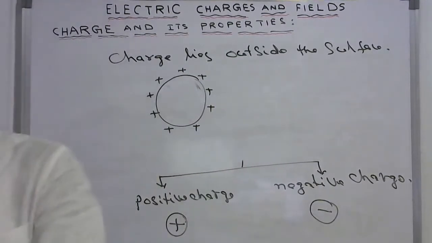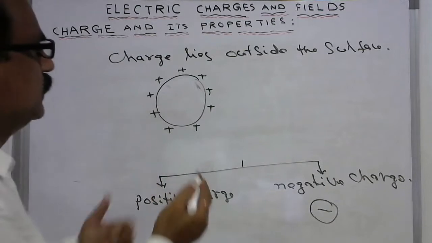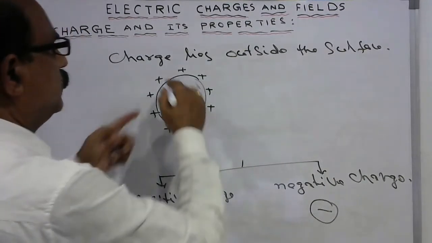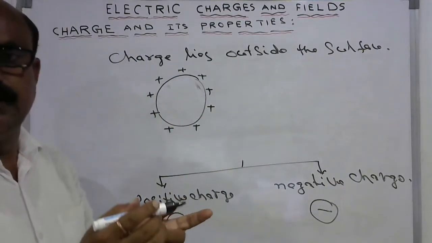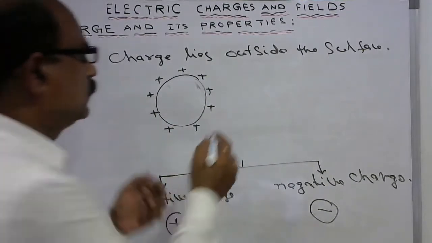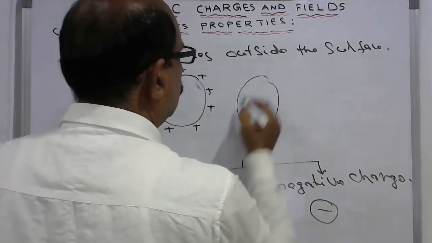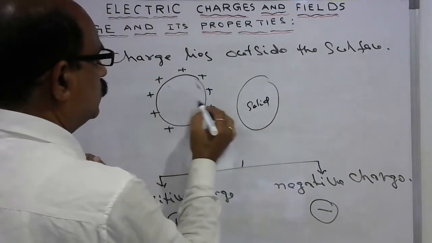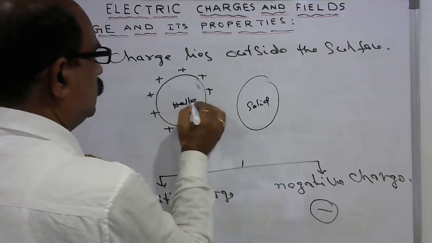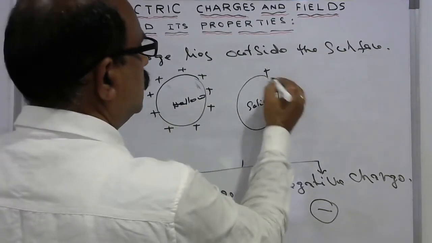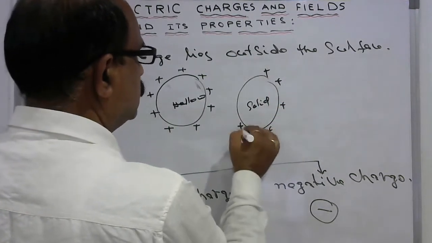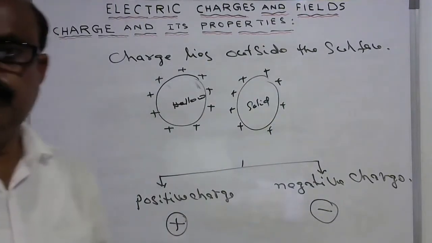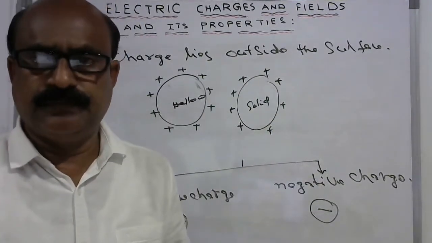So the charge always lies outside, whether it is a solid sphere or a hollow sphere, but the charge density remains equal. This may be solid, this is hollow. In both cases, the charge comes outside the surface and it has the same quantity of charge.